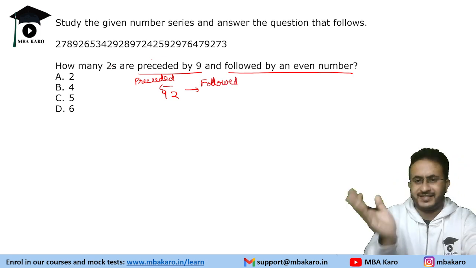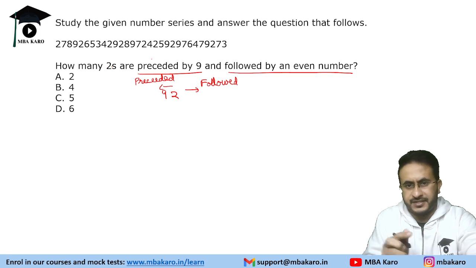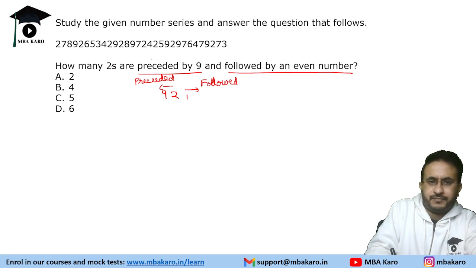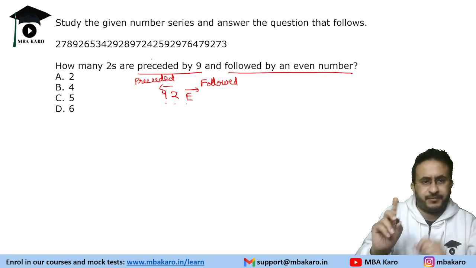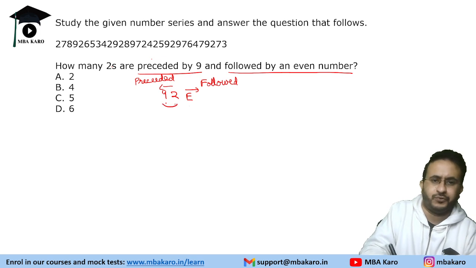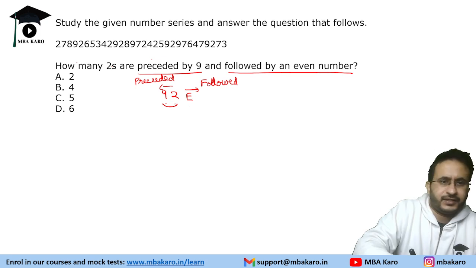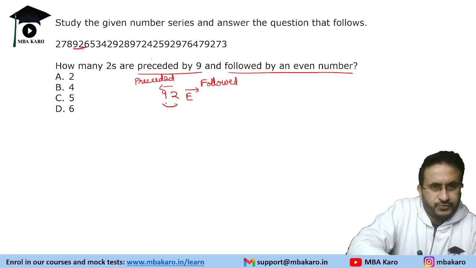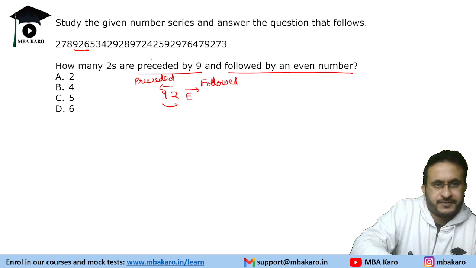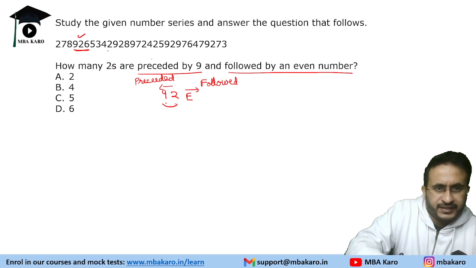Okay, so followed means the next term, preceded means previous term. So followed by an even number. So 9, 2 and even number. Okay, so look for 92, right? Do not look for 2's. We generally look for 2, right? Look for 92 because we know previous is 9. So 9, 2, 6, that is one of the numbers. Okay, so one case. Then 9, 2, 8, another case.